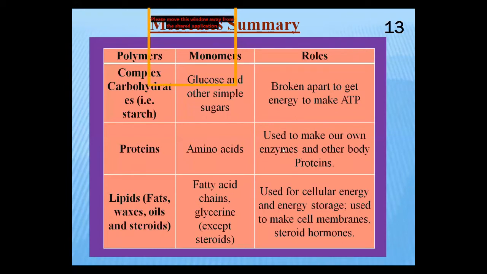In chapter 6, we have discussed the enzymes. Enzymes are catalysts as well. So amino acids are a very important part of the enzymes, and amino acids are also responsible for making the other body proteins in the human body.